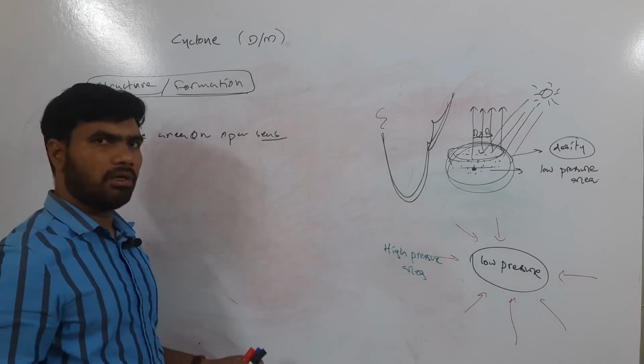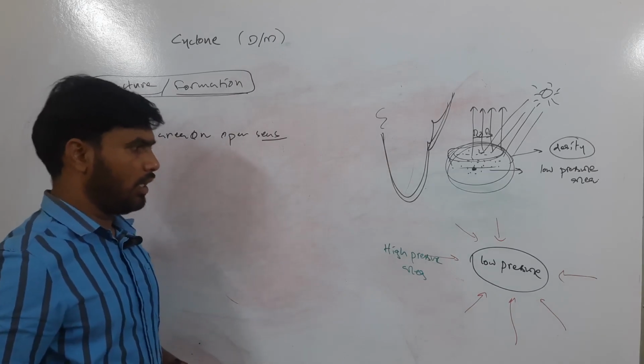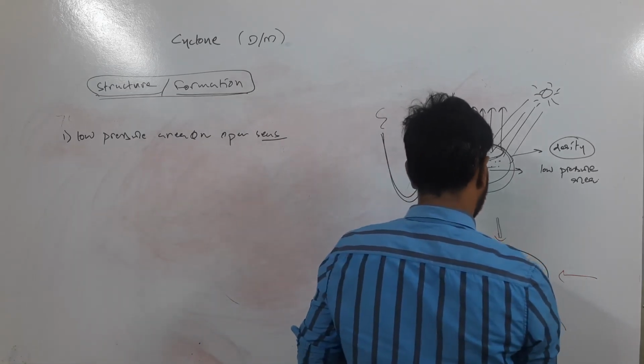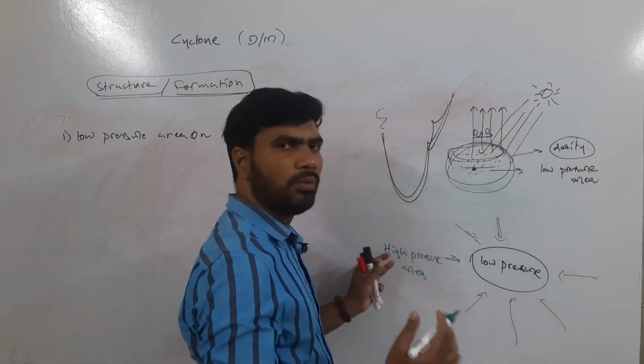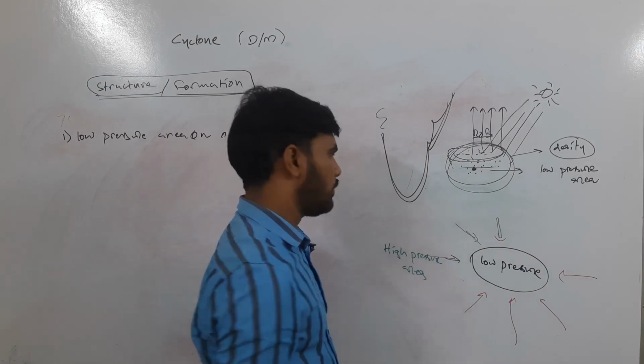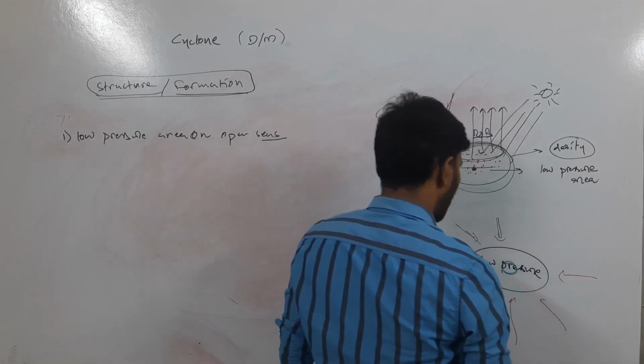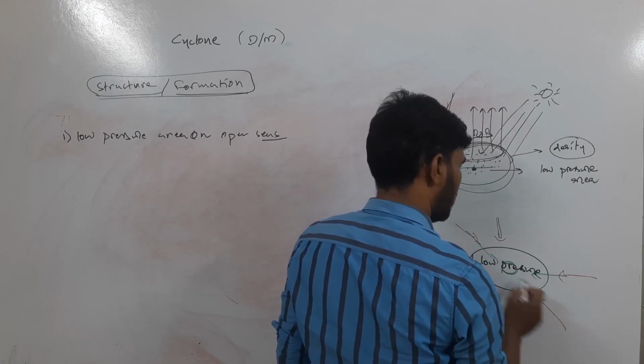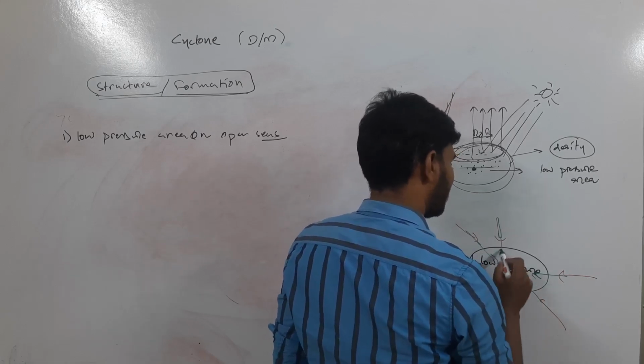Okay, this will happen or not? This happens generally. So all of a sudden from all the directions, air is moving towards one point, towards this low pressure area. So they will try to oppose each other or cancel each other.